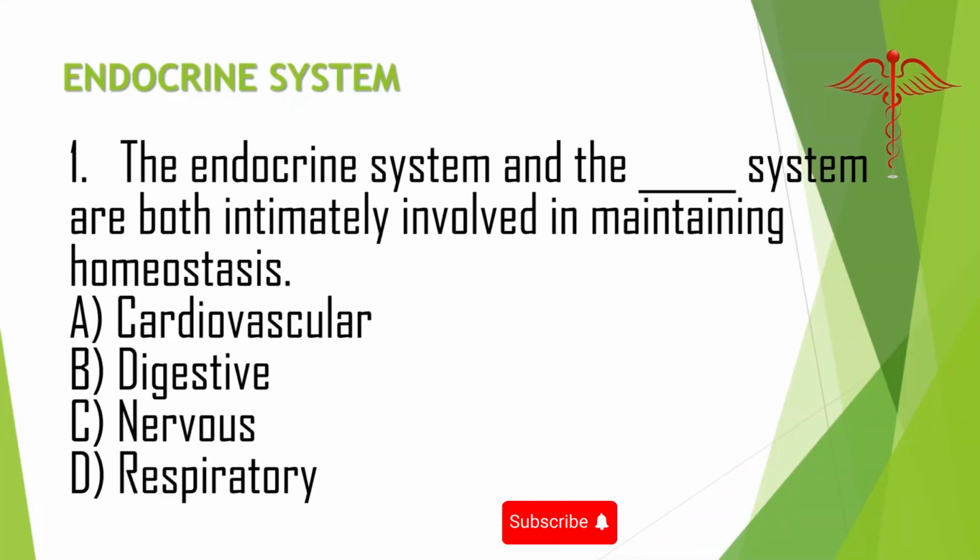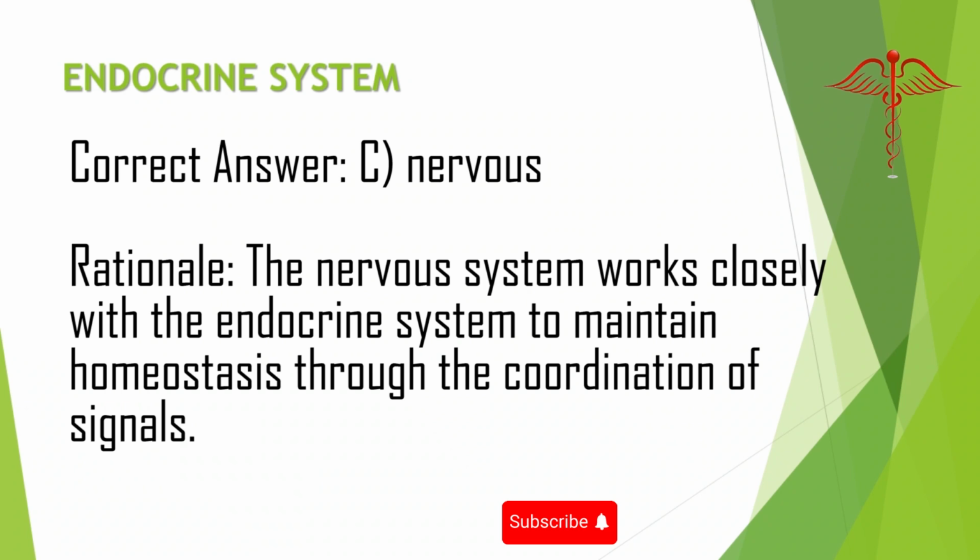1. The endocrine system and the nervous system are both intimately involved in maintaining homeostasis. A. Cardiovascular. B. Digestive. C. Nervous. D. Respiratory. Correct answer: C. Nervous. Rationale: the nervous system works closely with the endocrine system to maintain homeostasis through the coordination of signals.